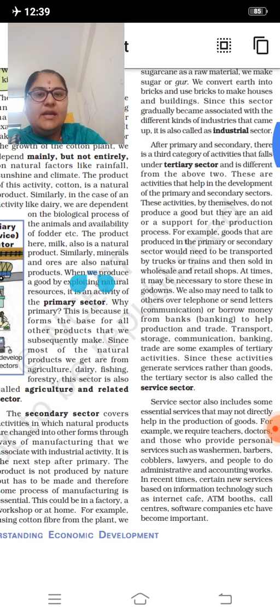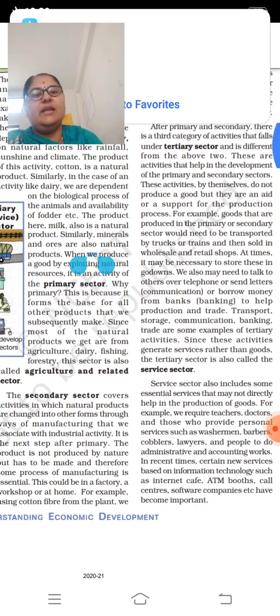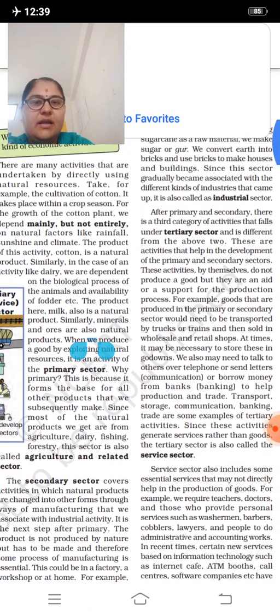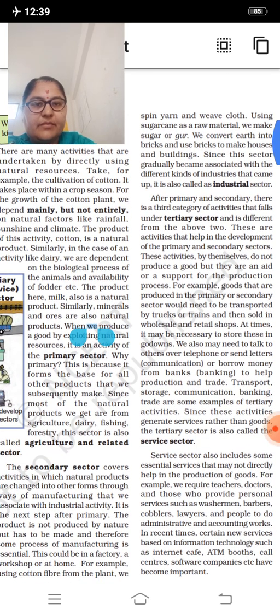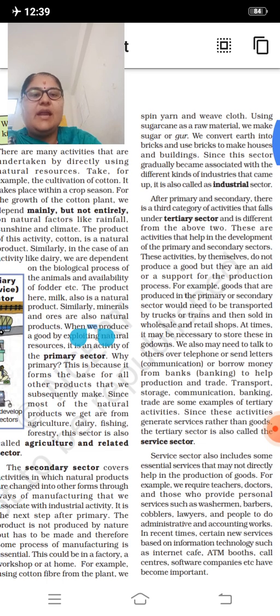After primary and secondary, there is a third category of activities that falls under the tertiary sector, and it is different from the above two. These are the activities that help in the development of the primary and secondary sectors. These activities by themselves do not produce a good, but they are an aid or a support for the production process. For example, goods that are produced in the primary or secondary sector would need to be transported by trucks or trains and then sold in wholesale and retail shops.